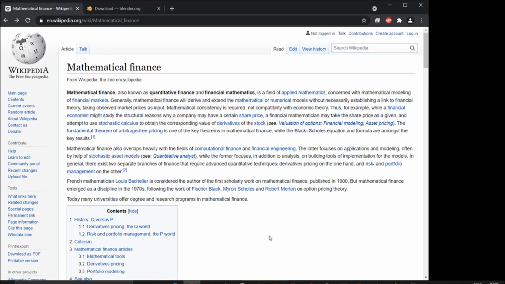Quantitative finance is what we usually talk about in trading as quant trading. We want to get into this mathematical model and utilize it for trading purposes. This will be in various parts. I'm going to make many videos on this topic, and we'll see how much progress we can make.